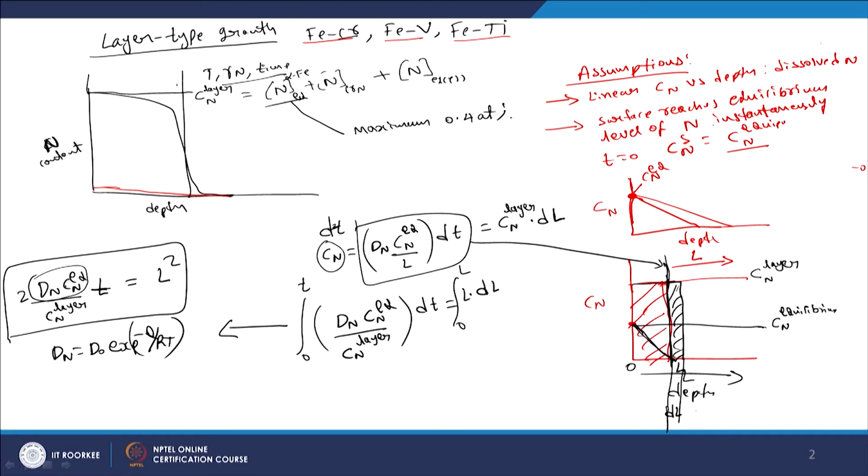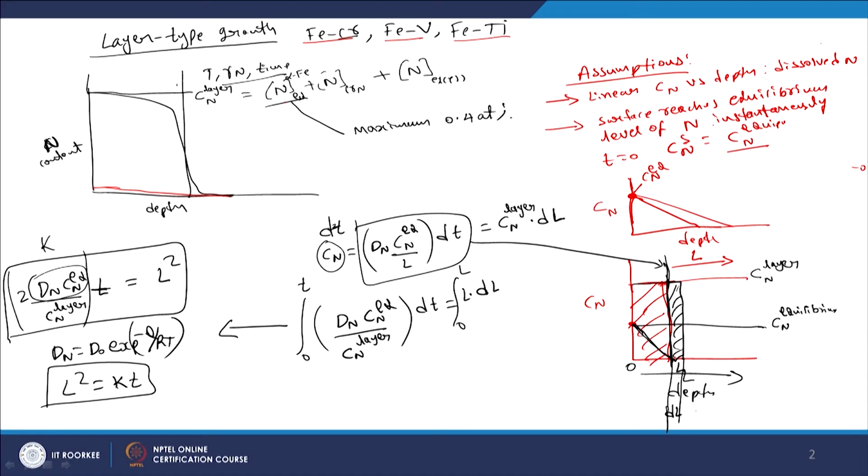So, if the assumptions made in this model are really justifiable, then when we do the kinetic analysis, we should be able to get this quantity as the rate constant. If you put this as a rate constant k, then you see that the kinetics are given by the parabolic rate constant k.